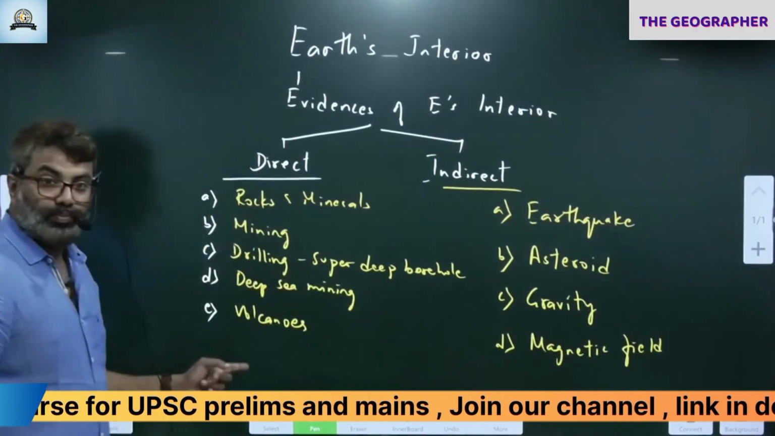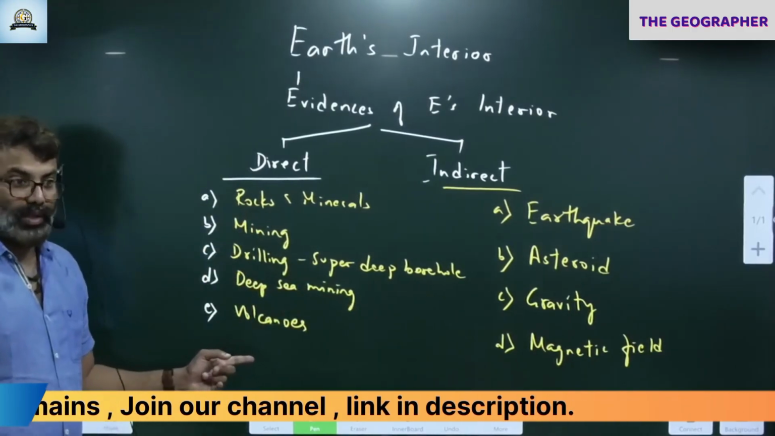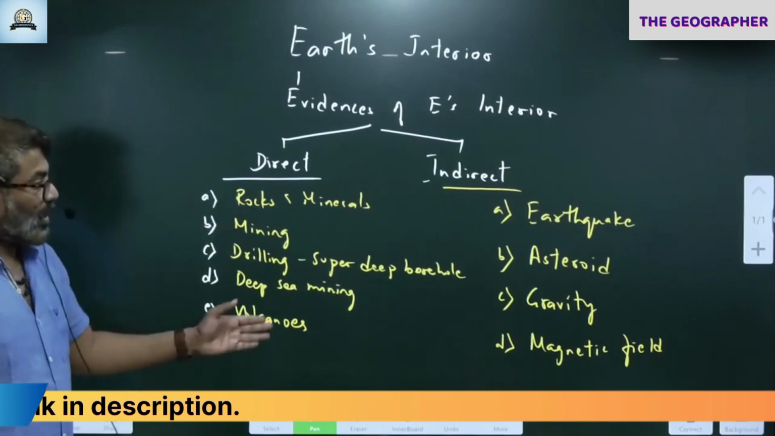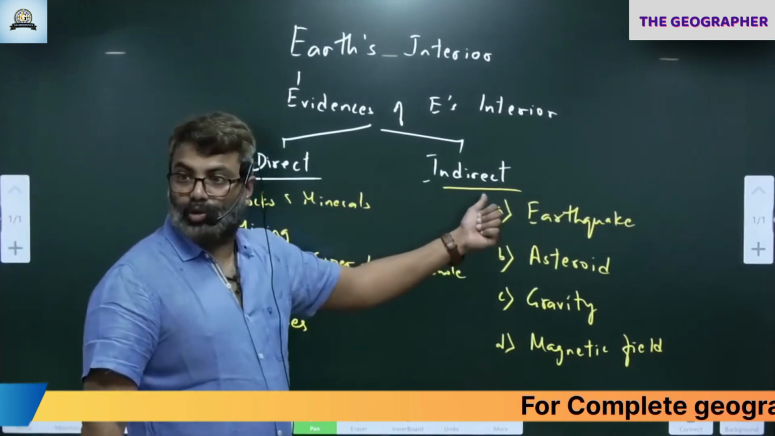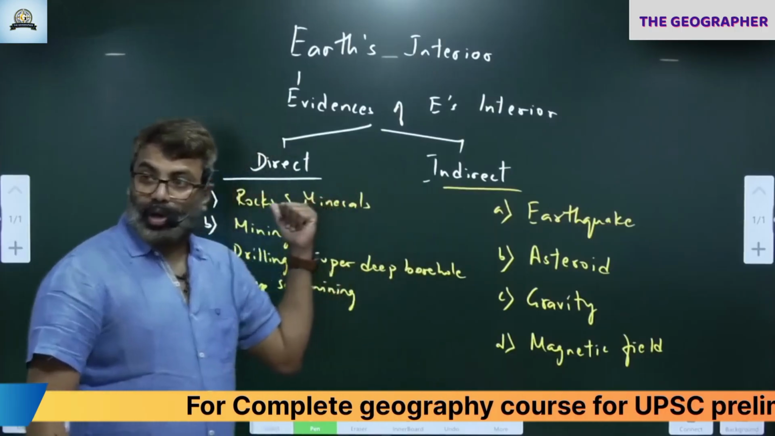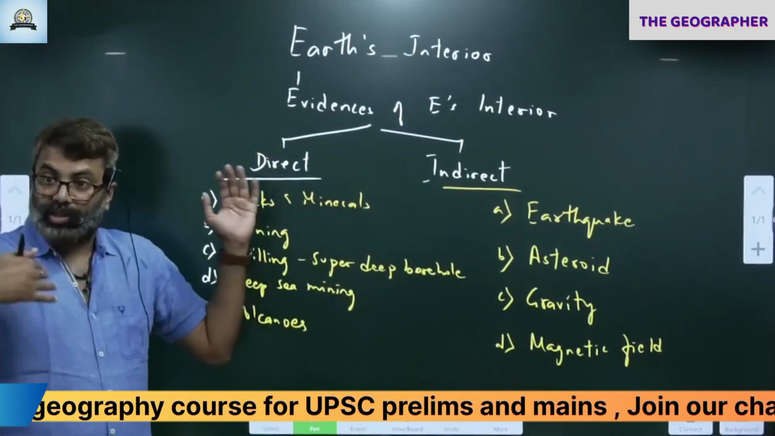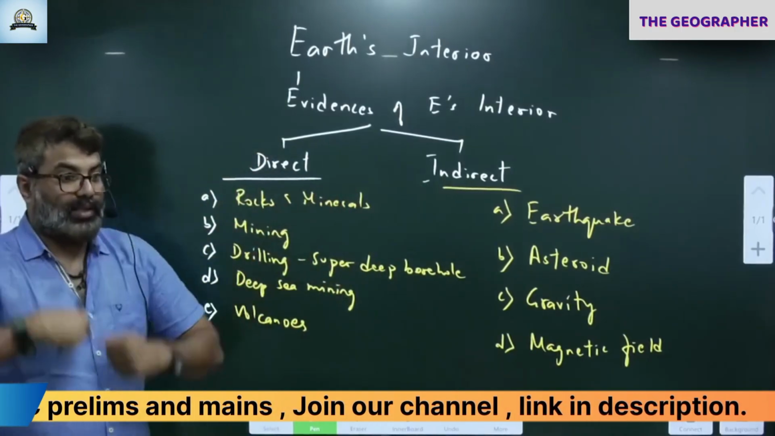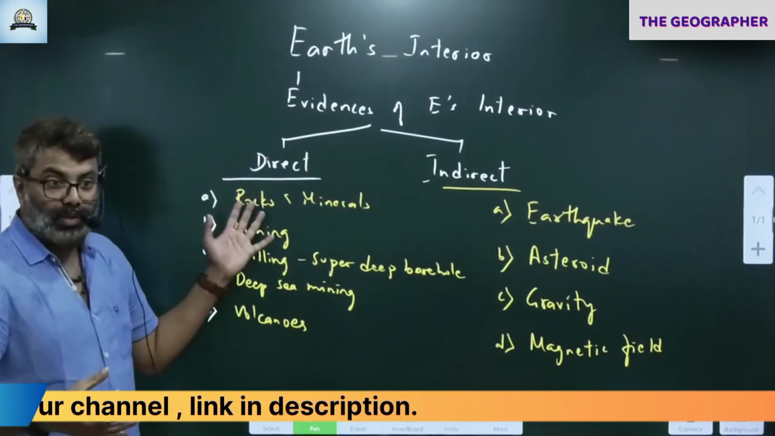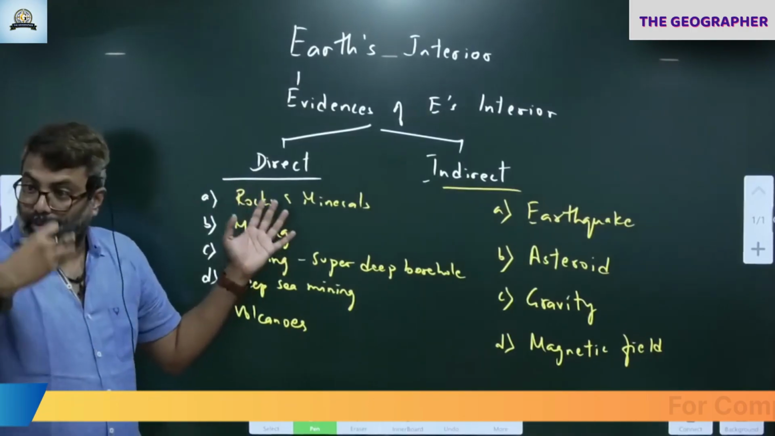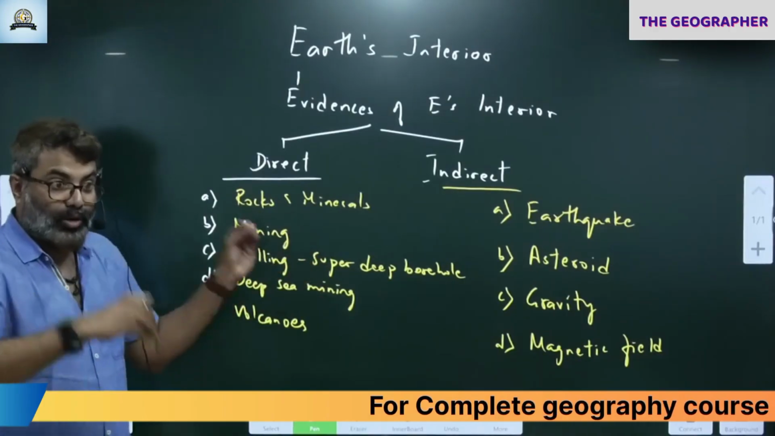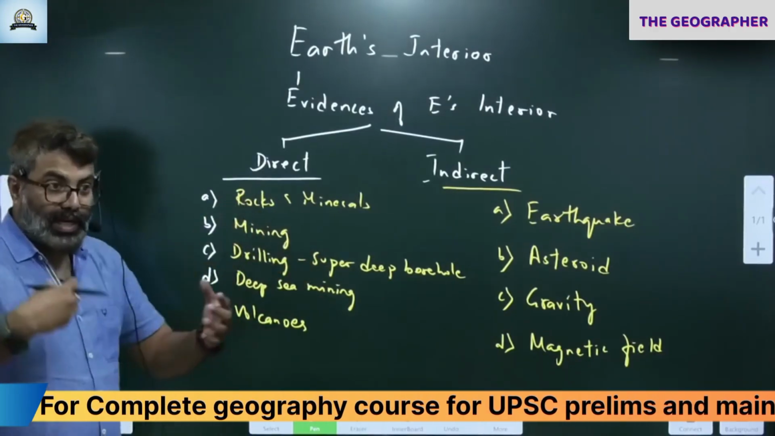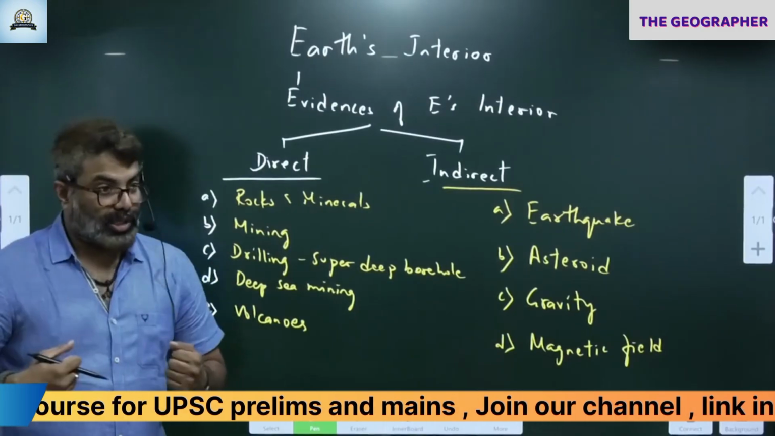Any doubt in these? Okay, we have covered all these aspects now. So let's start with the indirect sources of evidence. In direct, what happens? A scientist will directly observe a phenomenon, directly collect a sample, observe, study, and then conclude. This is direct, where the scientist is directly involved in the exploration.